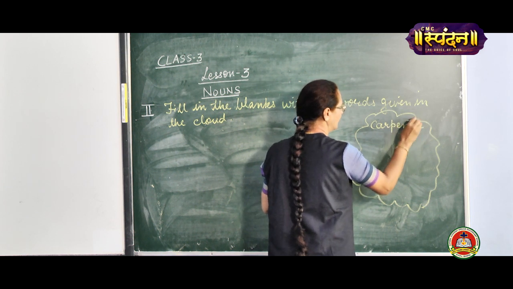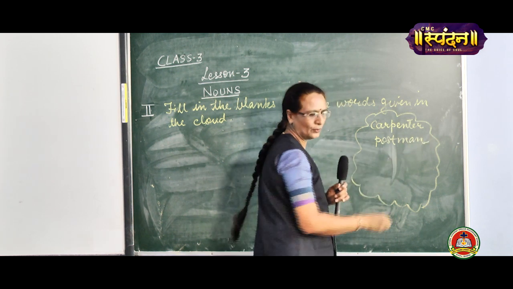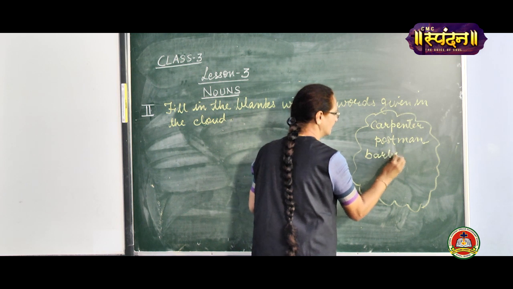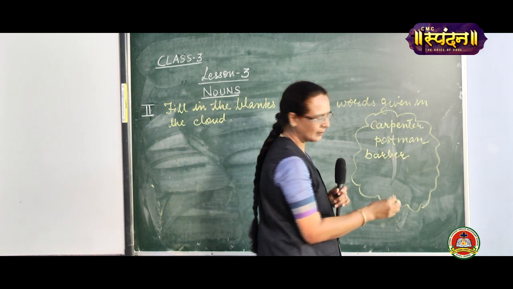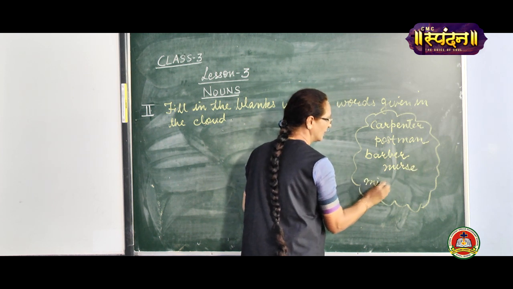The words are carpenter, postman, barber, nurse, and milkman.